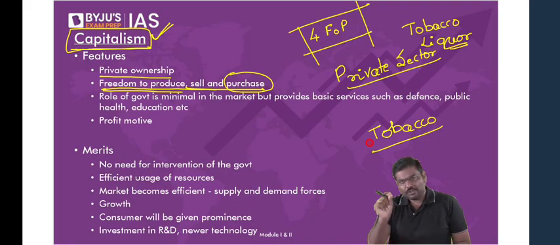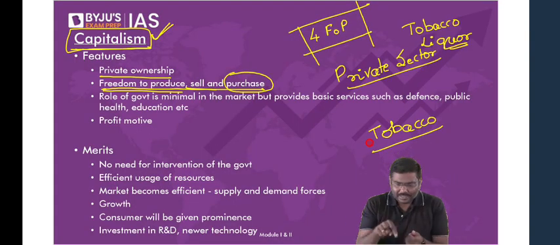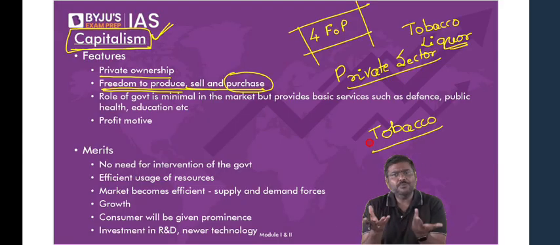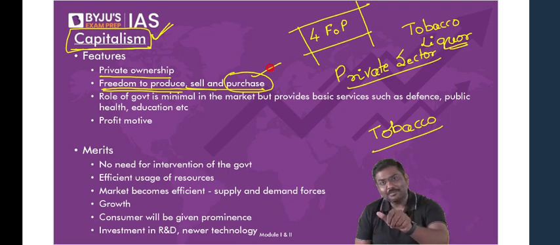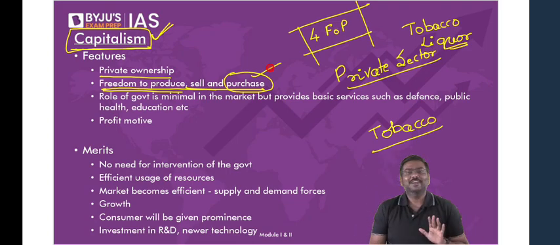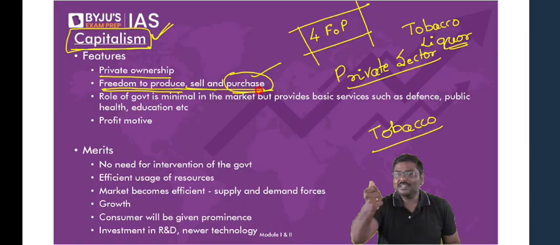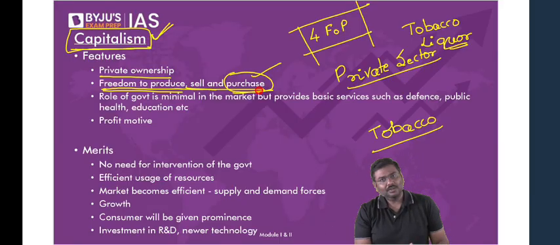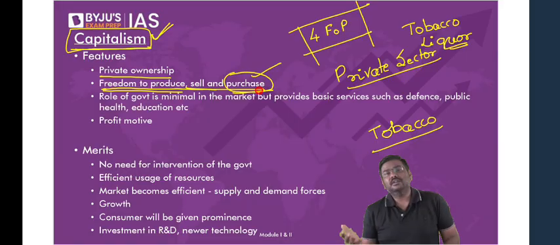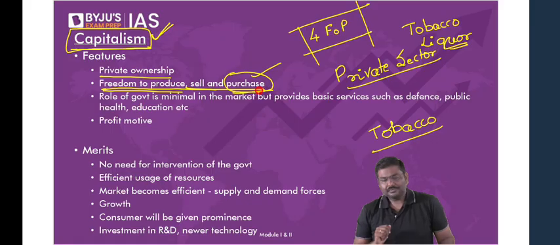Think of it. Even though you have money, you can simply say, this is my hard earned money. Does it mean in this situation you'll be able to purchase tobacco, cigarettes, etc.? No, because there is no freedom in terms of purchasing. Limited freedom is there. Whatever is available, you purchase it. But in capitalism, you will decide because you have money, purchasing power is there. Companies will produce because you are demanding goods and services in the market. All of you okay with this? Does it make logically any sense to produce a good which has no demand in the market?